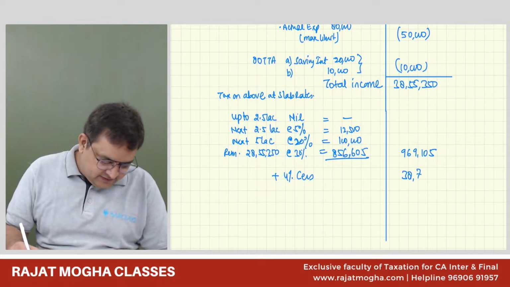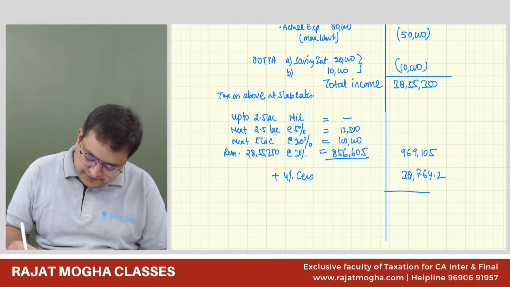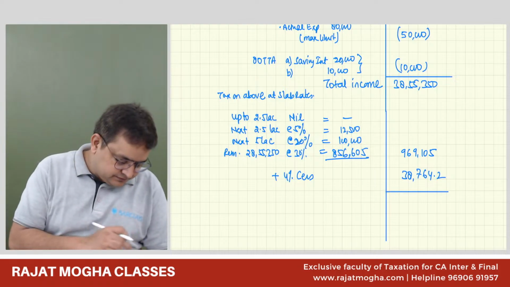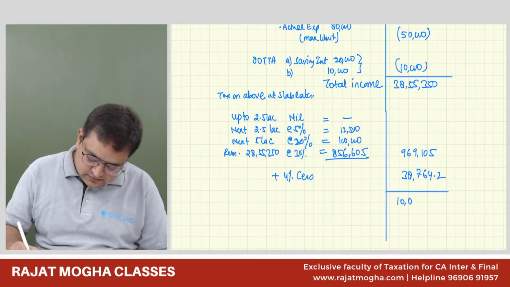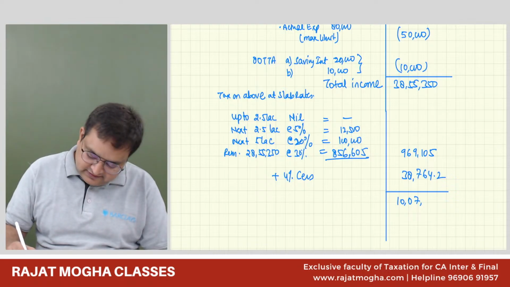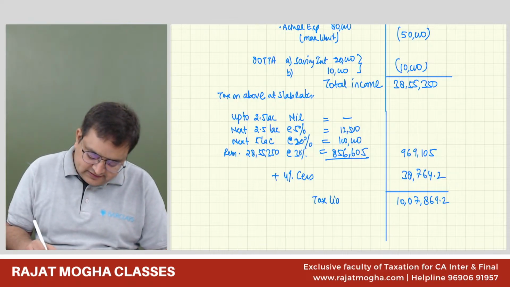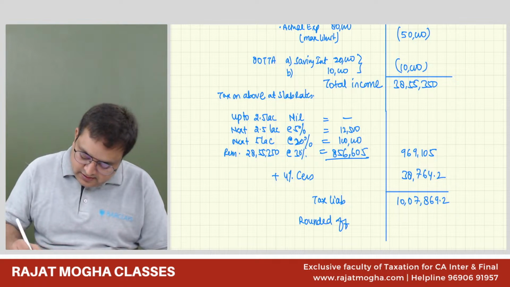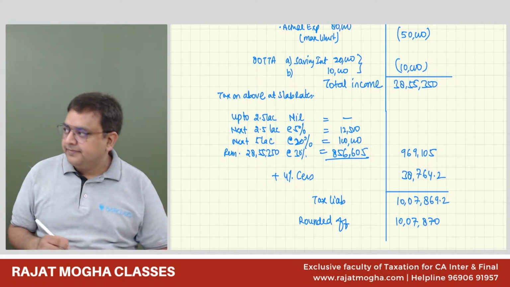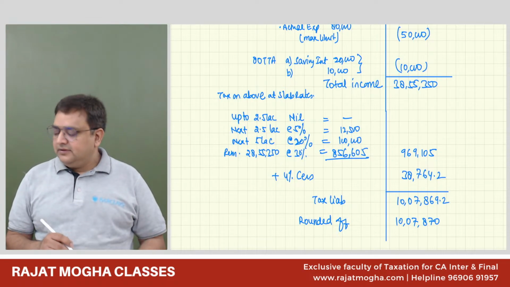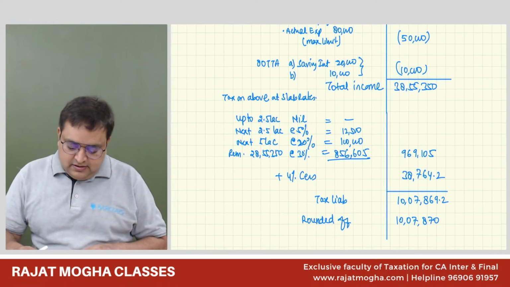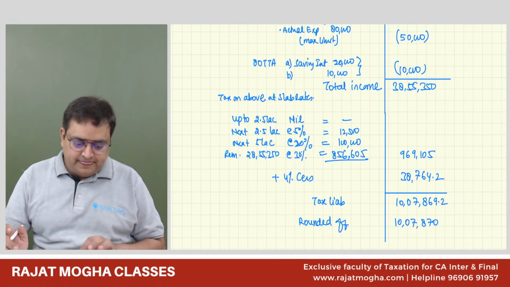38,764.2. 10 lakh 7,869.2. Even if you want to ignore 0.2, that's okay. So this is your tax liability. This is called tax liability, and you need to round it off. Round it off. 10 lakh 7,870. This is your answer. Understood, everybody? Yes, sir.